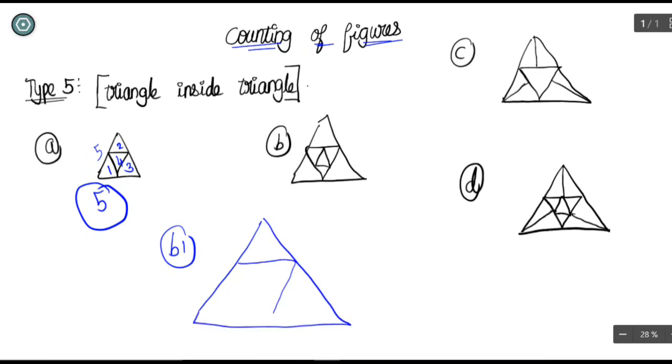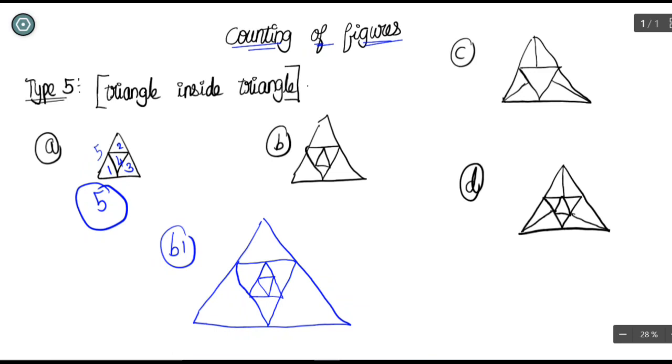So inside this there will be an inverted triangle, and a straight triangle will be there, and inside that there will be an inverted triangle. So what about counting this one? Imagine this. It will be a definitely difficult process. So let us see the trick here, how to count the second one, and we can count the B1 also.